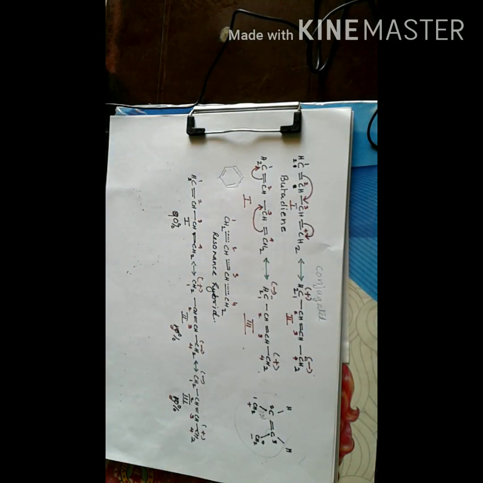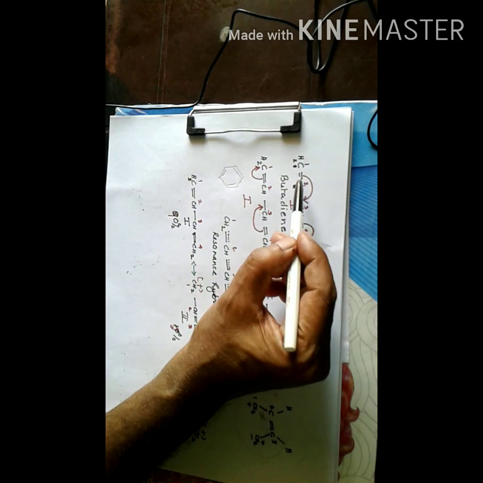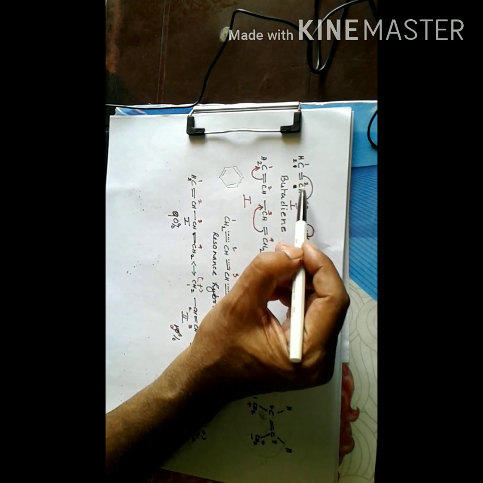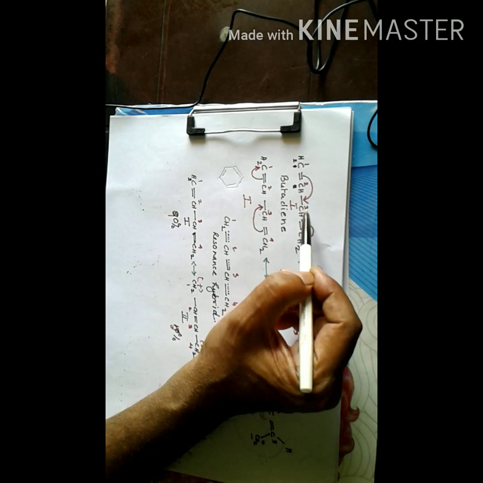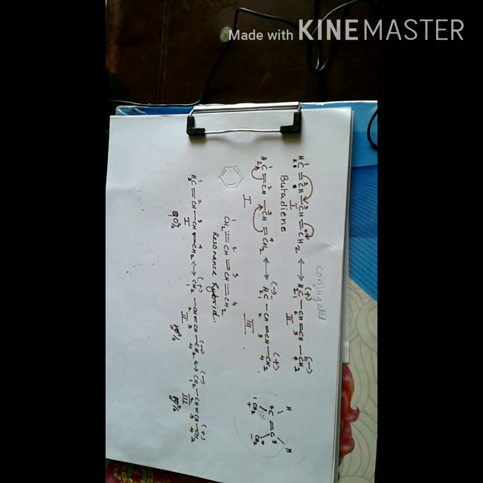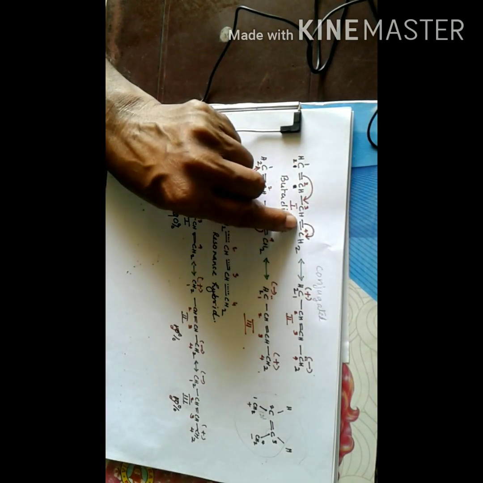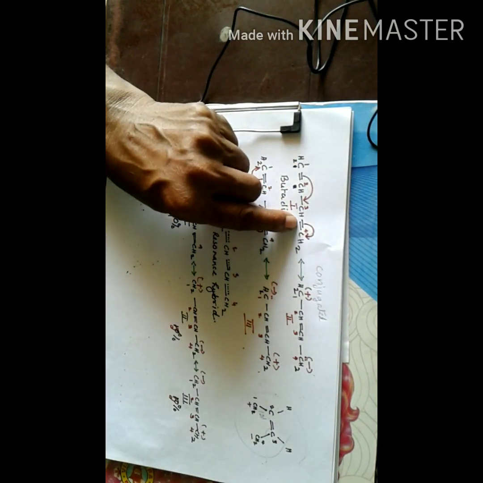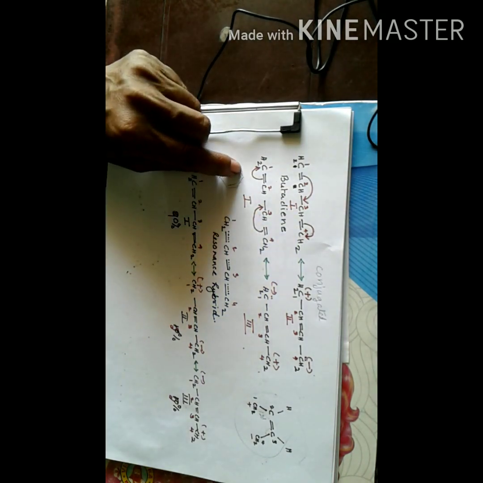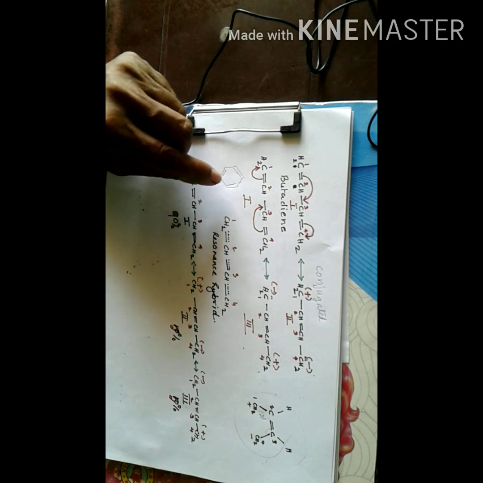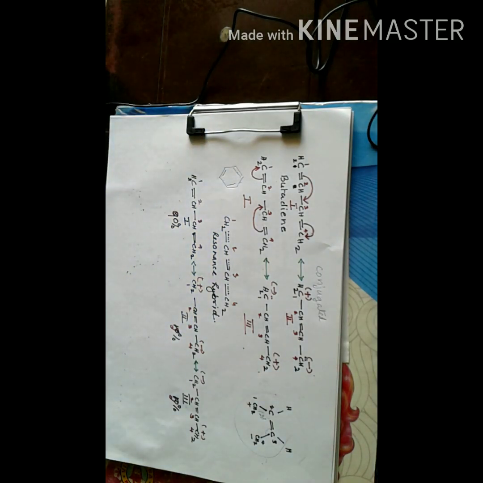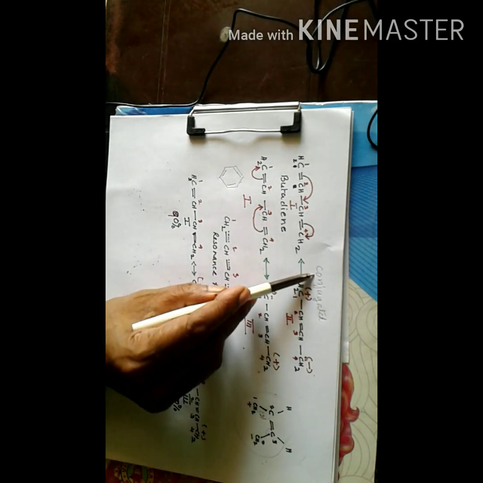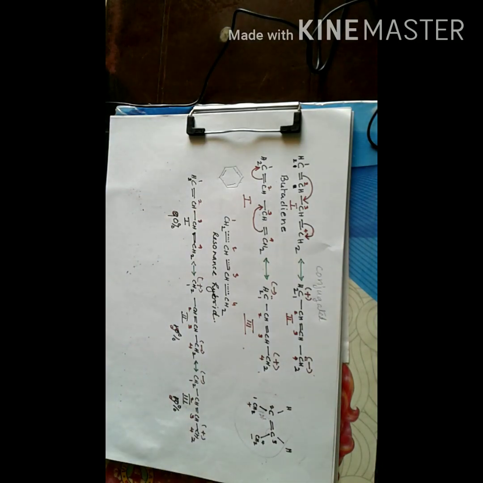Now take another example, that is butadiene. Butadiene contains a double bond between carbon 1 and 2, a single bond between carbon 2 and 3, and a double bond between carbon 3 and 4. Now this double bond is alternate to this double bond. In benzene also we have alternate single and double bonds: a double bond, single bond, double bond, single bond, double bond, and single bond. So such molecules which contain alternate single and double bonds are called conjugated molecules. So butadiene is a conjugated molecule, benzene is a conjugated molecule.